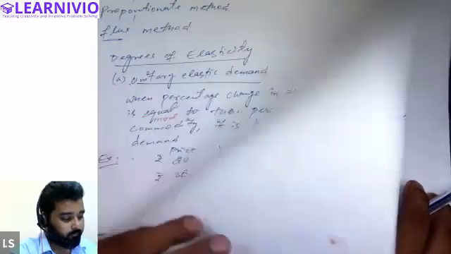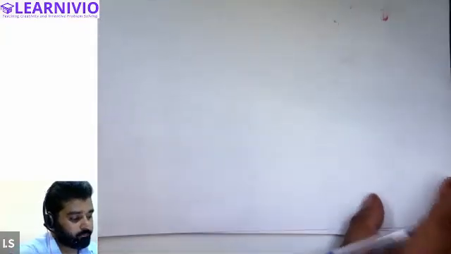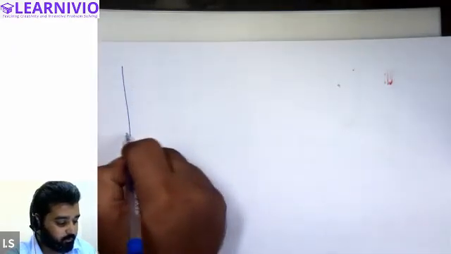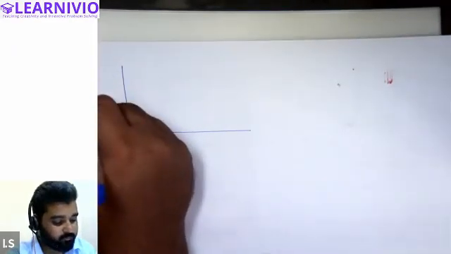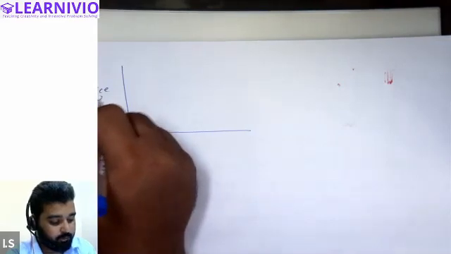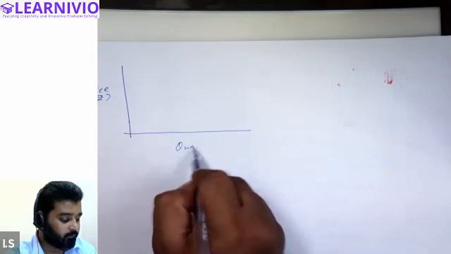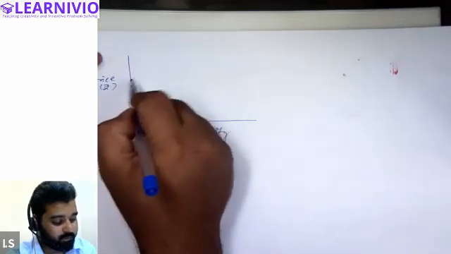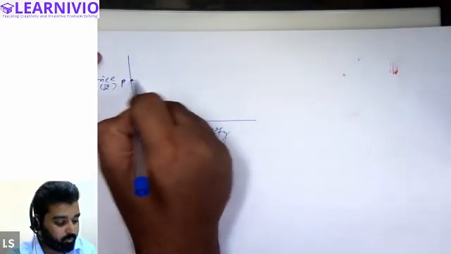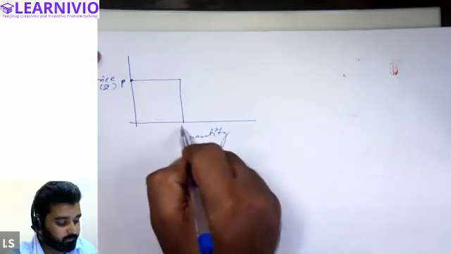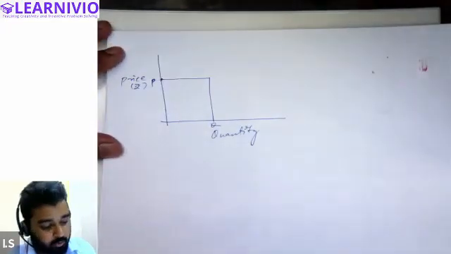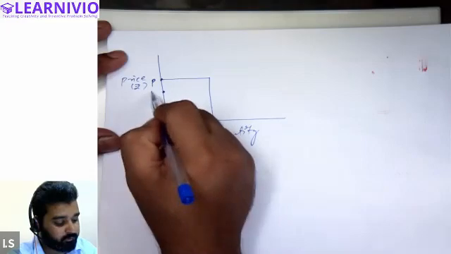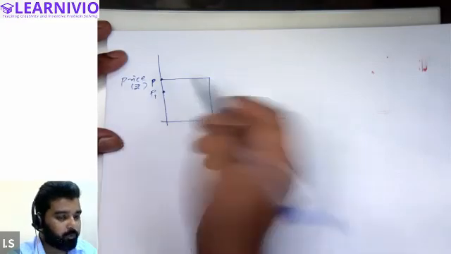Now, how will we draw the diagram for this? In this case, we will make a y-axis and x-axis. On the y-axis, we will be showing price of the commodity, and on the x-axis, we will be showing quantity of the commodity. Let's suppose earlier price was P and quantity was Q. So at this price, this much quantity was demanded earlier. Now price is decreased by 20%. Let's assume price comes down to P1 from P.